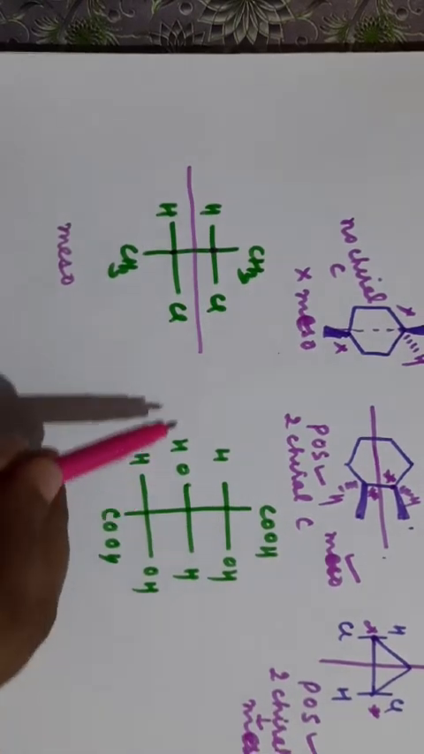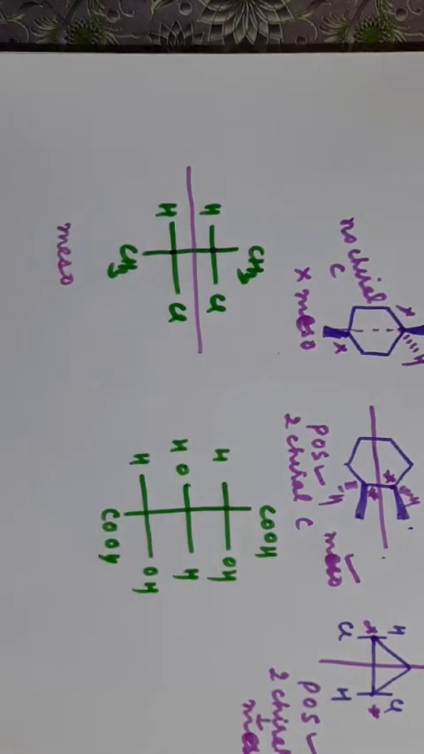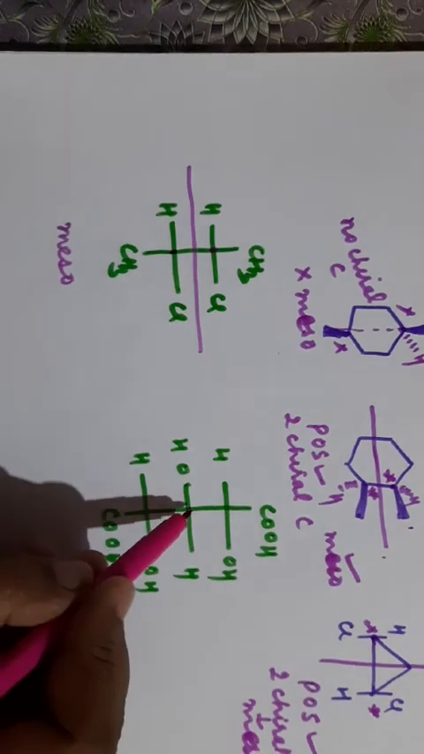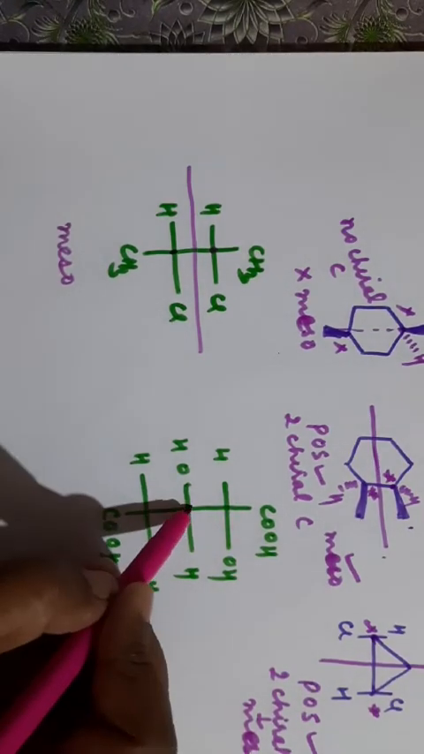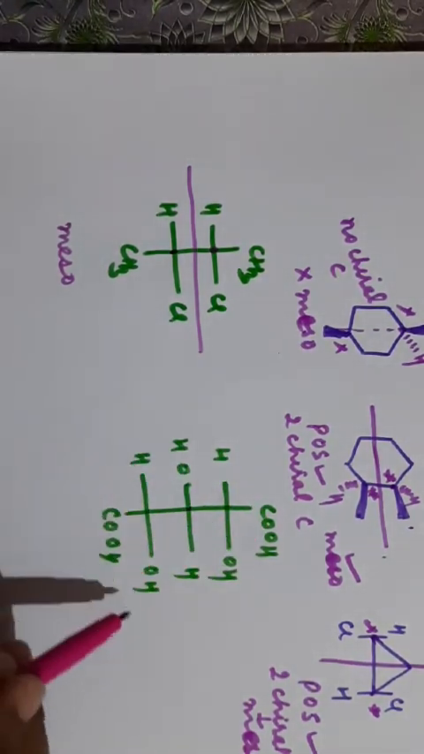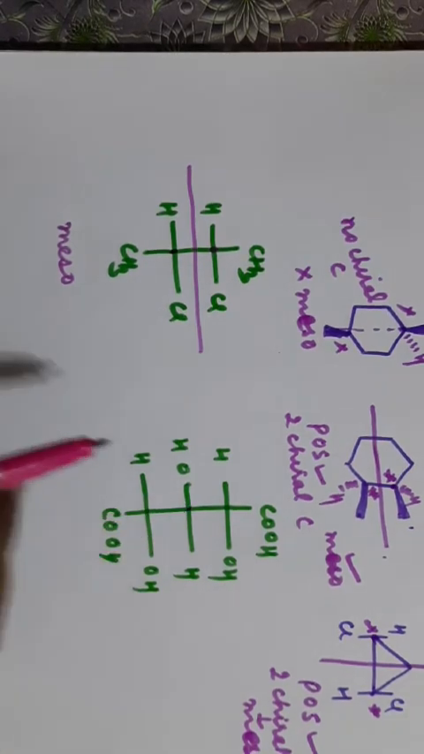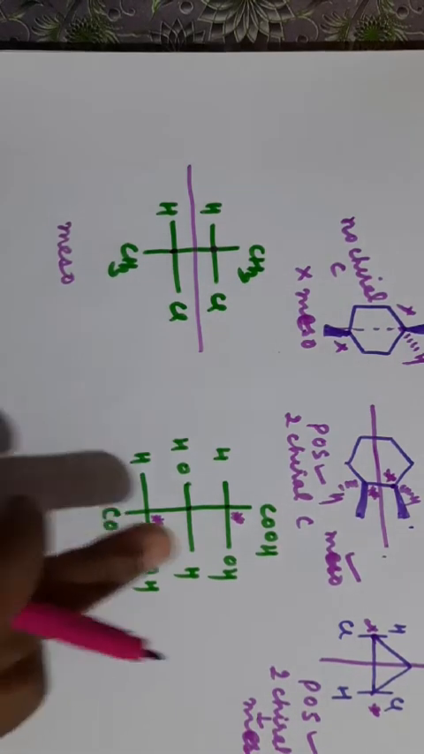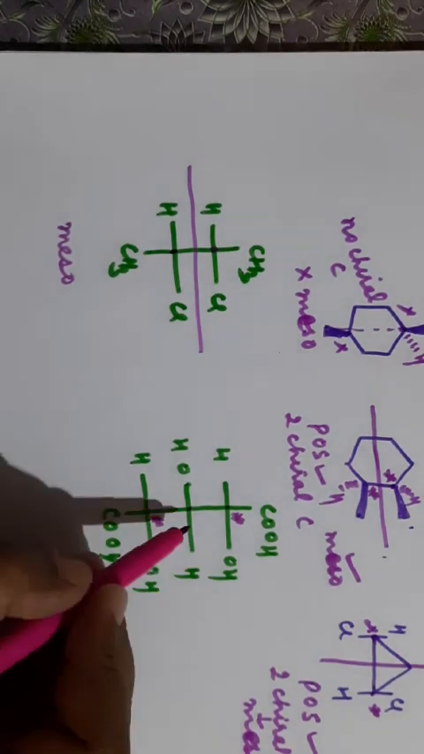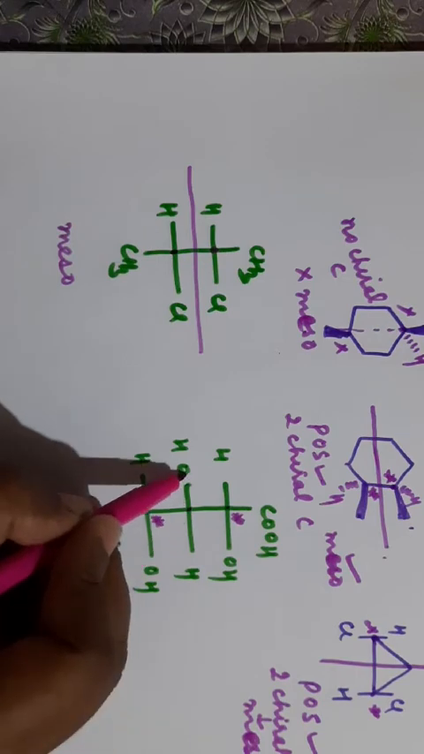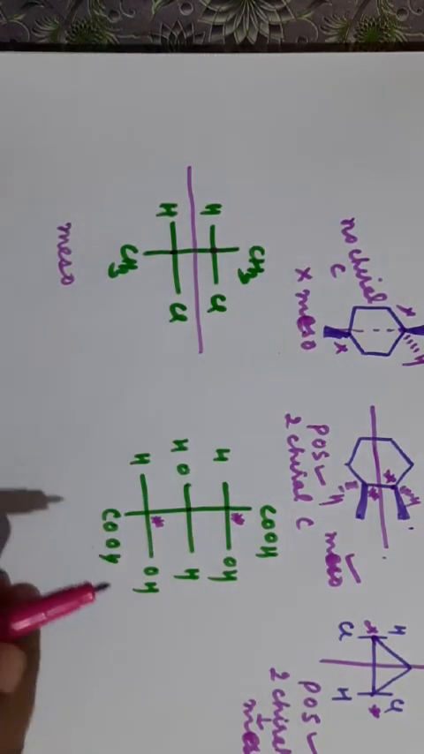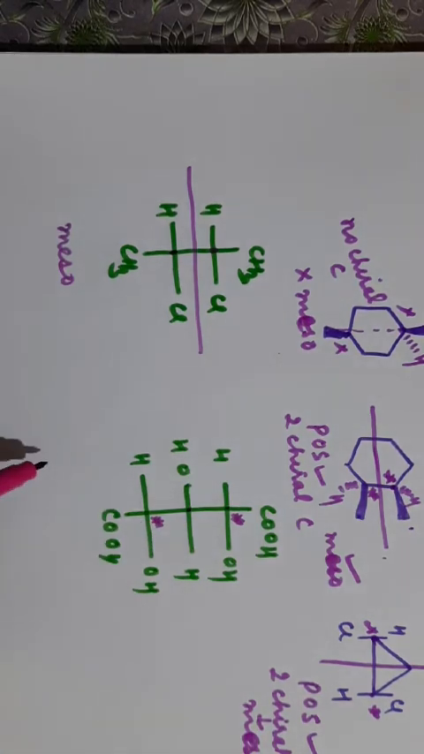Coming to this structure, is there any plane of symmetry present? How many chiral carbons are there? First you have to check this. This carbon is attached to groups where this side group and this side group are the same, so it is not a chiral carbon. There are 2 chiral carbons, this one and this one. This is not a chiral carbon because OH and H are different, but these 2 groups are the same. Clear? So 2 chiral carbons are there.